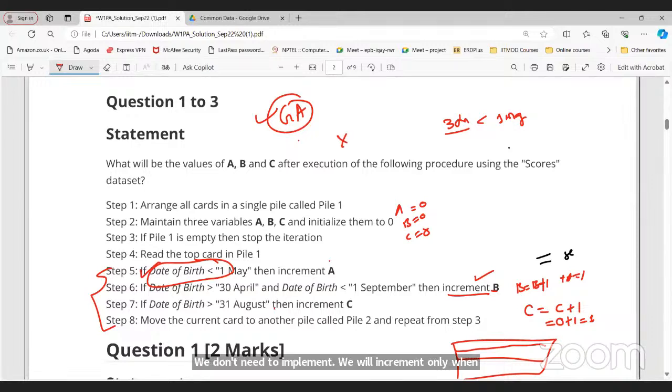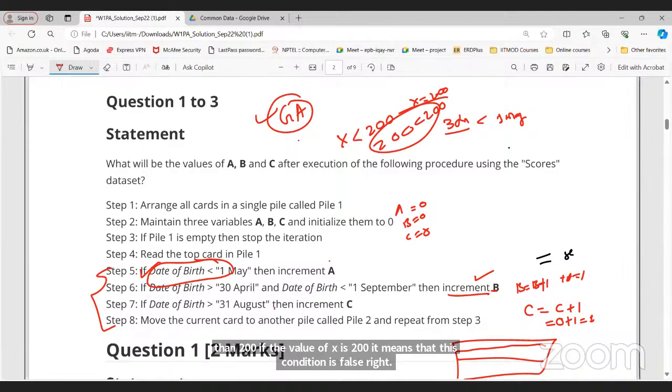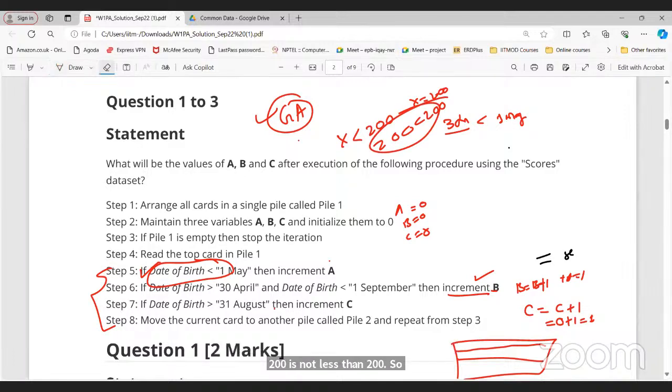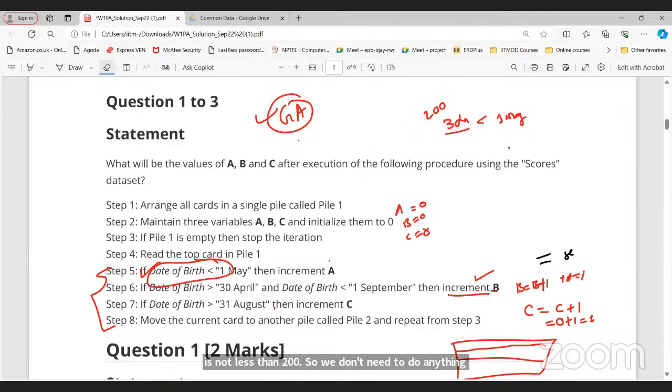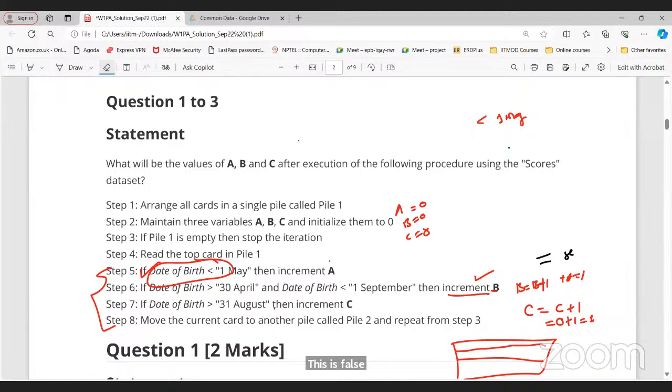If the value of x is 200, it means this condition is false, right? 200 is not less than 200, so we don't need to do anything. This is false, that's it. So there is no condition where we add 250.